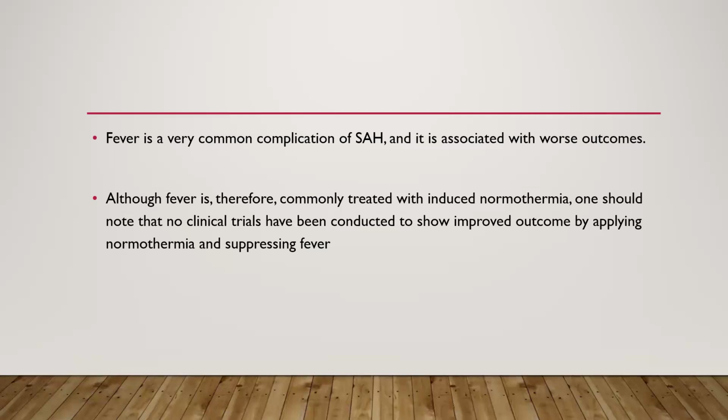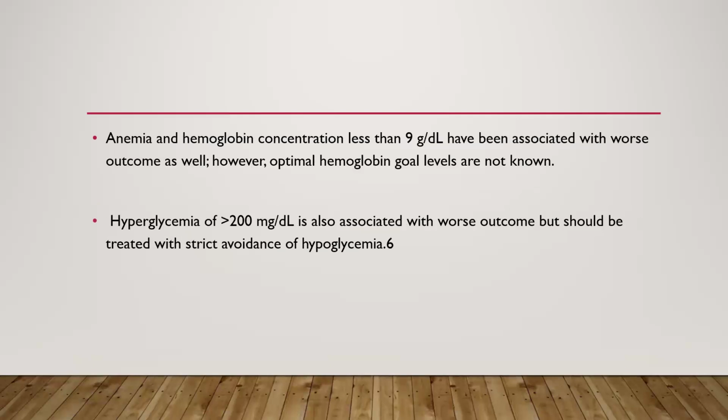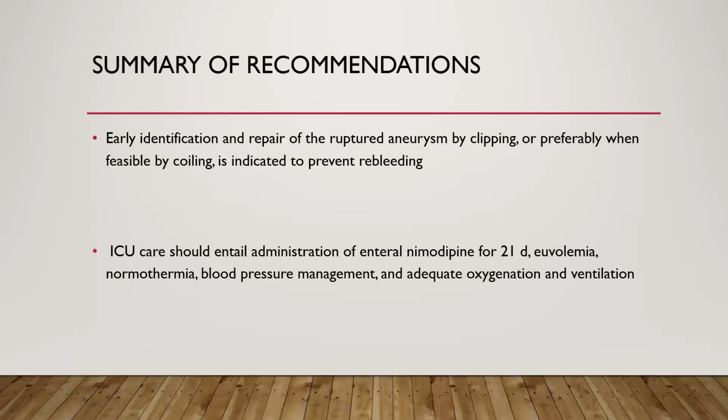Although fever is therefore commonly treated with induced normothermia, one should note that no clinical trial has been conducted to show improved outcome by applying normothermia and suppressing fever. Anemia with hemoglobin concentration less than 9 grams has been associated with worse outcome as well. However, the optimal hemoglobin goal levels are not known. Hyperglycemia of more than 200 mg per dL is associated with worse outcome, but should be treated with strict avoidance of hypoglycemia. Now we'll see a summary of recommendations.